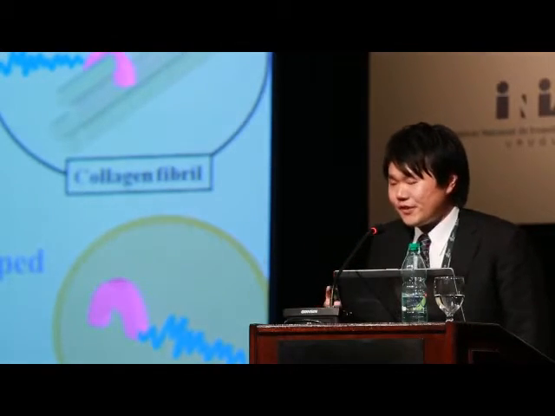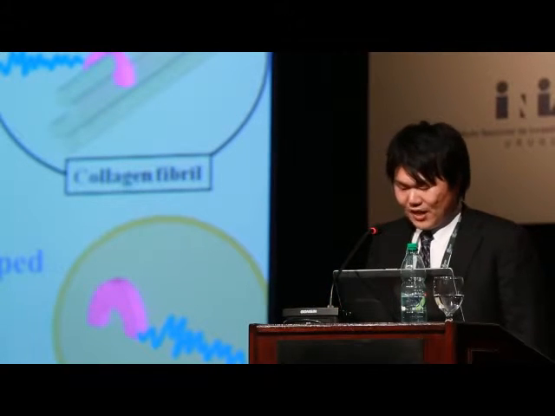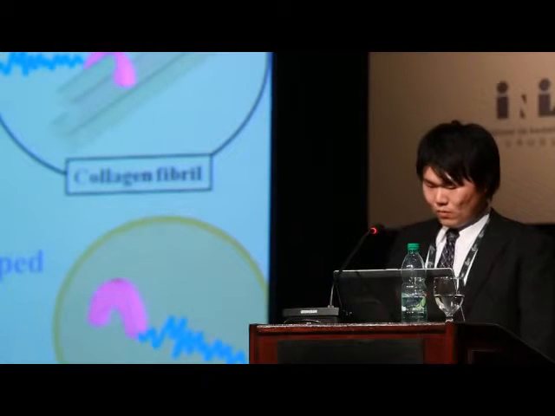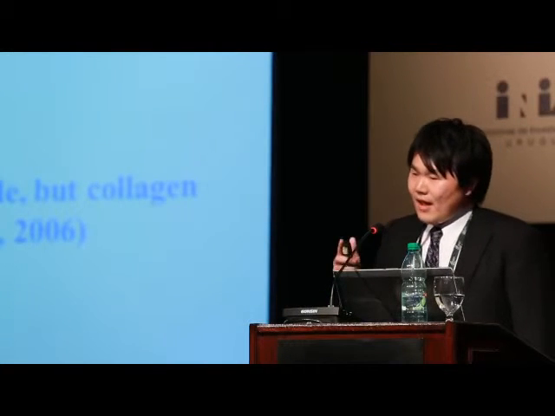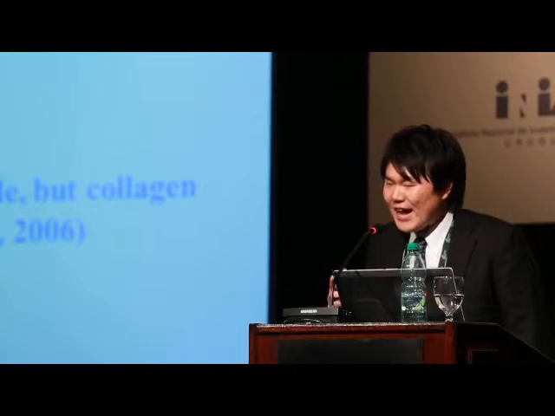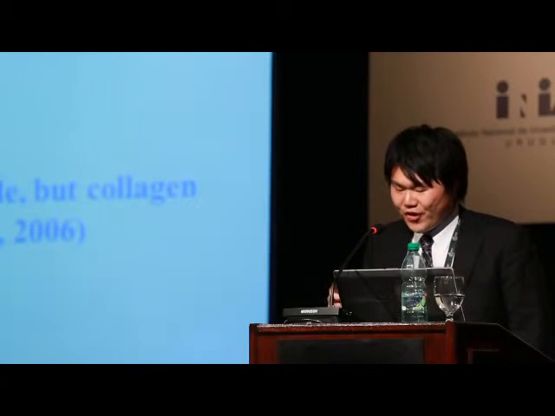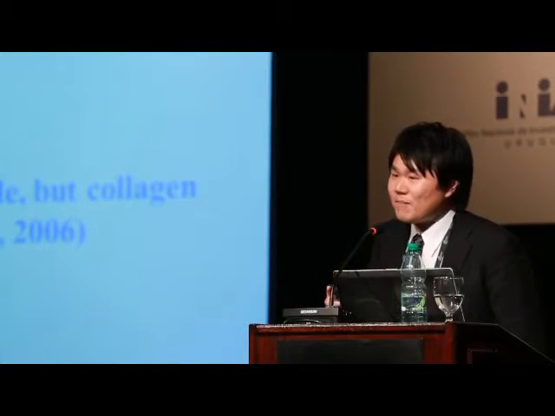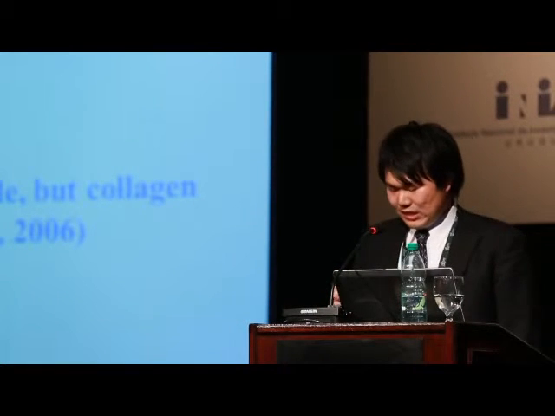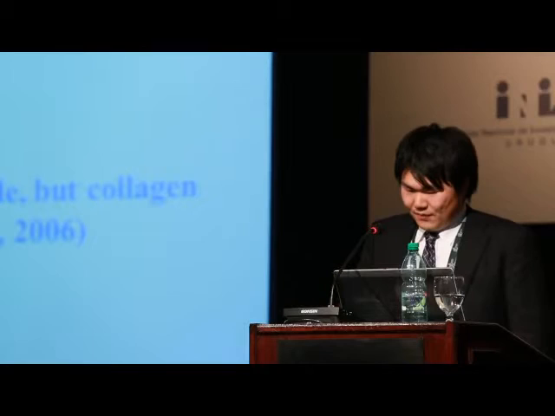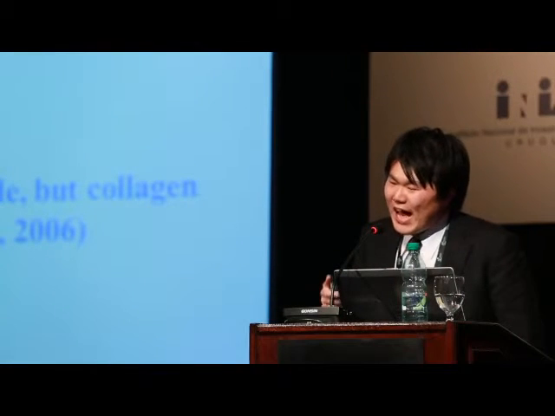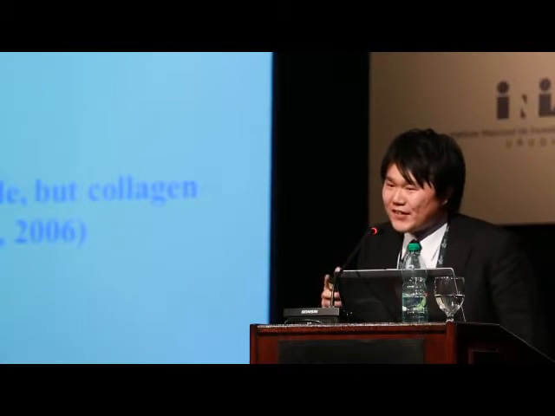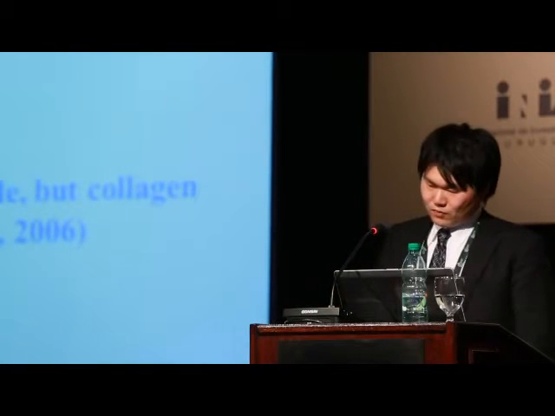One of the key roles of decorin is to bind and interact with collagen. At the previous slide, I explained that collagen molecules do not degrade, but collagen fibrils dissociate by high pressure treatment. Based on this report, I assume that decorin conformation is affected by high pressure.